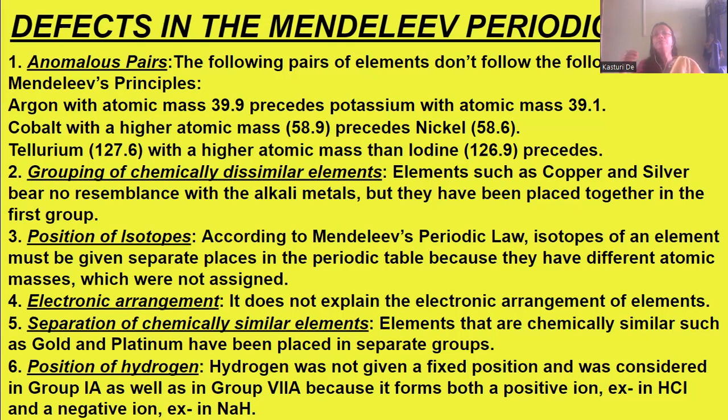Then position of hydrogen. Hydrogen was not given a fixed position and was considered in group 1A, as well as in group 7A, because it forms both a positive ion, for example in HCl, and a negative ion, as in sodium hydride. That's why it is found in both groups. So hydrogen is not getting any fixed position in Mendeleev's periodic table. These are the defects found in Mendeleev's periodic table.